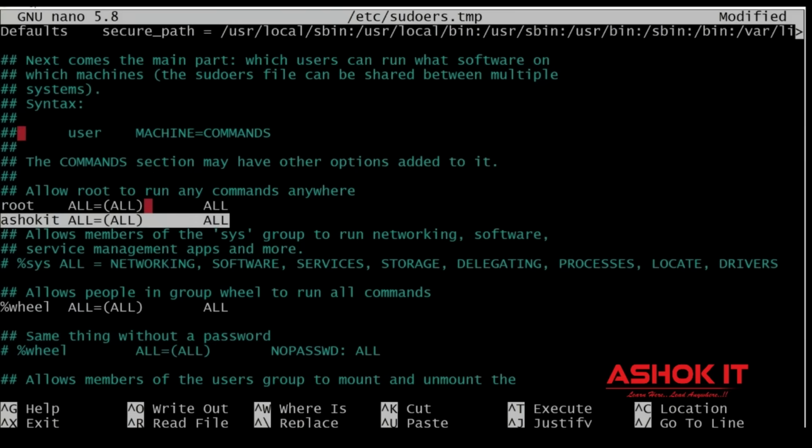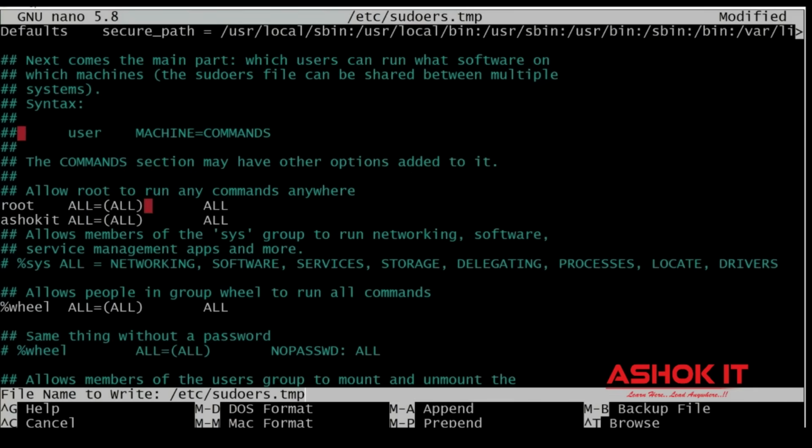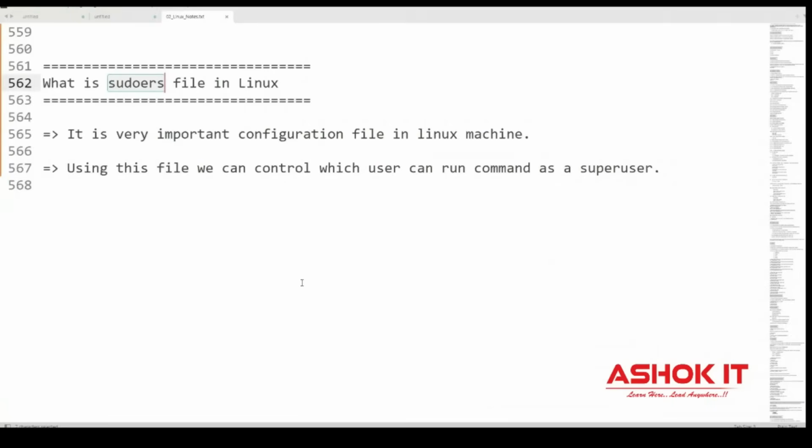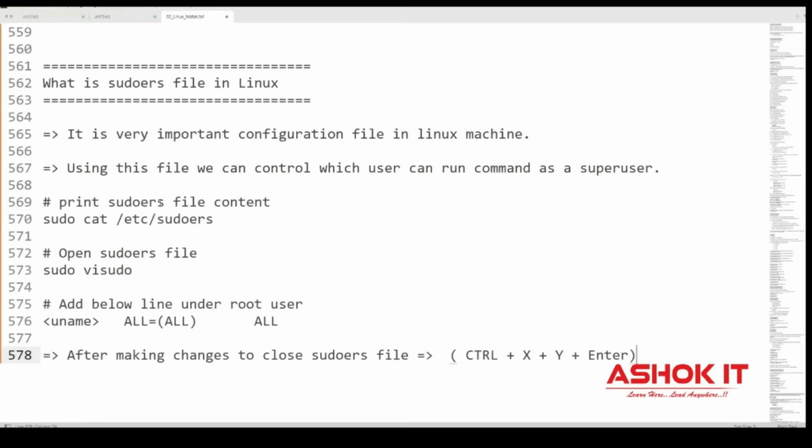Then Control X, Y, enter. So how to save that file? In order to save that file, we use Control plus X, Y, plus enter. Then the file will be saved. So this command is used to print the content of the sudoers file. This command is used to edit the sudoers file.